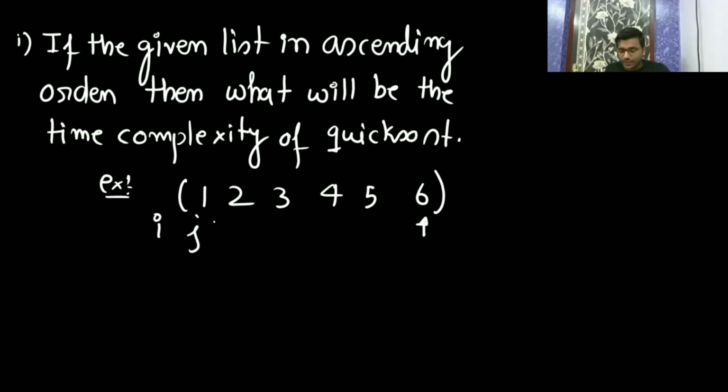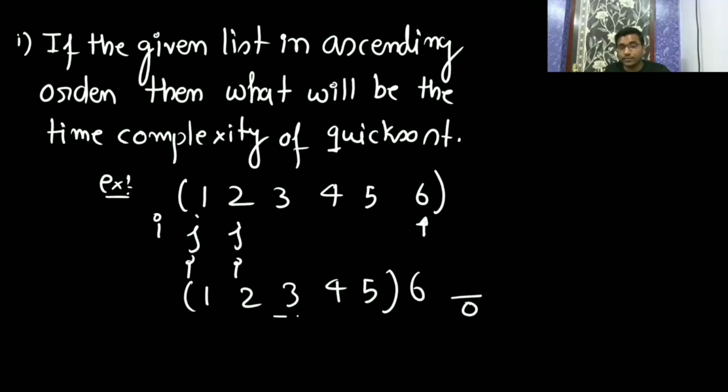Is it smaller than 6? Yes, it is smaller than 6. It will increment i and replace. Then again j will be here, again i will be here. So next time you are going to get 1, 2, 3, 4, 5. This is one partition, and the other partition does not have any element, zero elements. Here it is n minus 1.